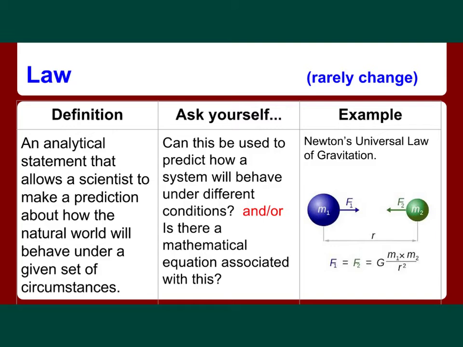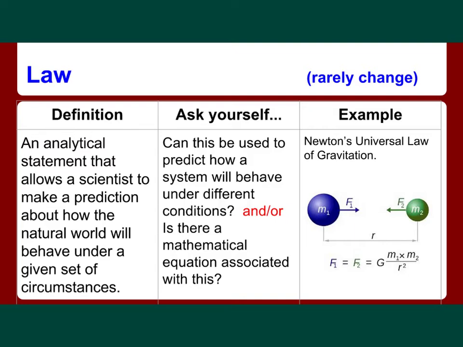Here's a good example of a scientific law. Okay, this would be Newton's universal law of gravitation, which just describes the force between two objects relative to their distance apart and how heavy they are. But it's universal because it works for any two objects, whether it be an object and the earth, like you and the earth, or even the force between two students sitting in a classroom. It's important to understand that laws rarely change because they're observational statements. Remember that.